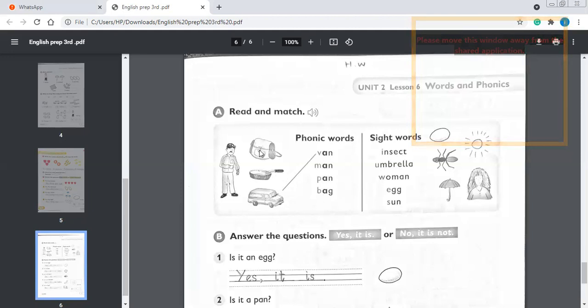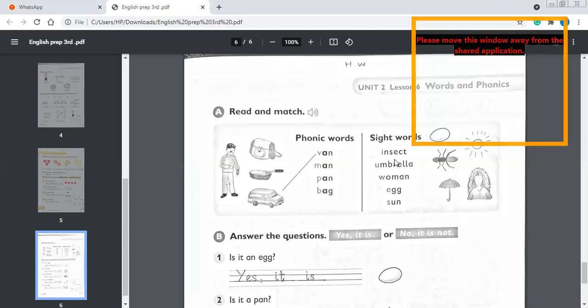Ba and bag, you will match it with the bag. I have not done this one for you. You will read these words and match them with the related picture. This is not difficult work, so that's why this is your task. You can do it on your own.